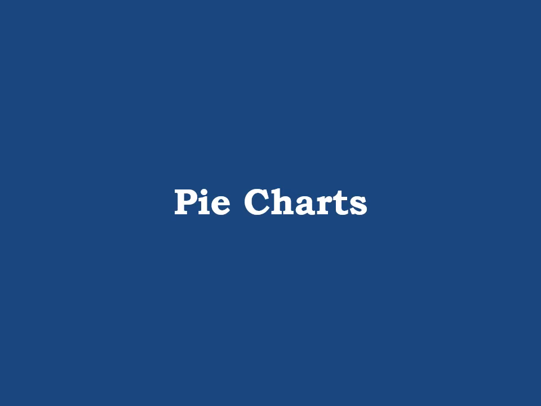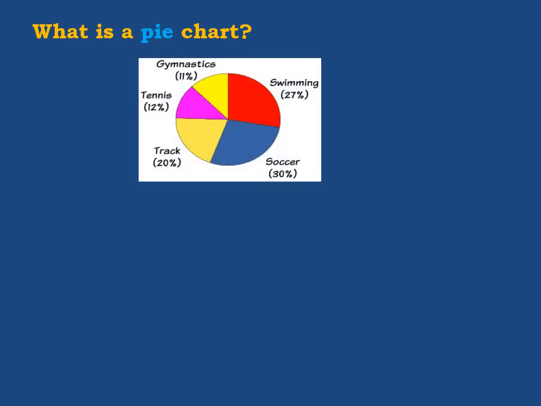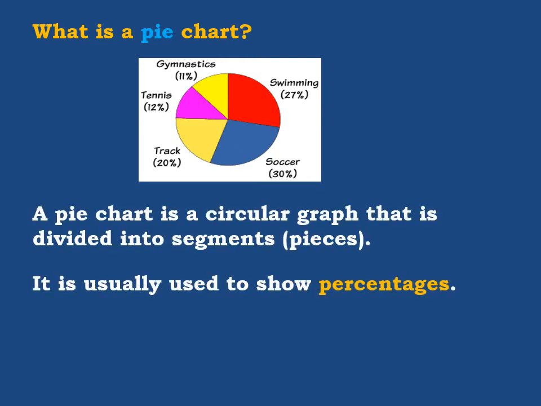Now let's come to the pie chart. What is a pie chart? This is the sample we have seen previously. A pie chart is a circular graph. Circular means it looks like a circle. It is a circular graph that is divided into segments, and segments means pieces. So you see here in the pie chart, this circle is divided into parts.